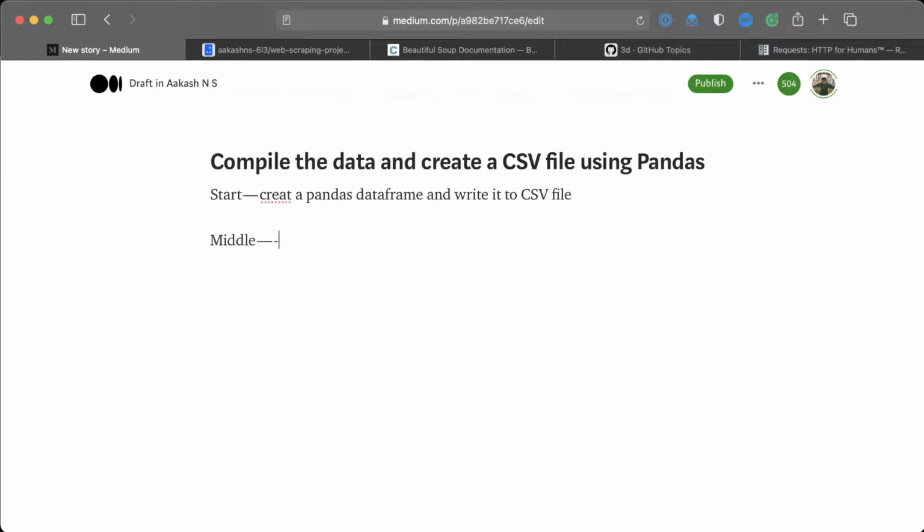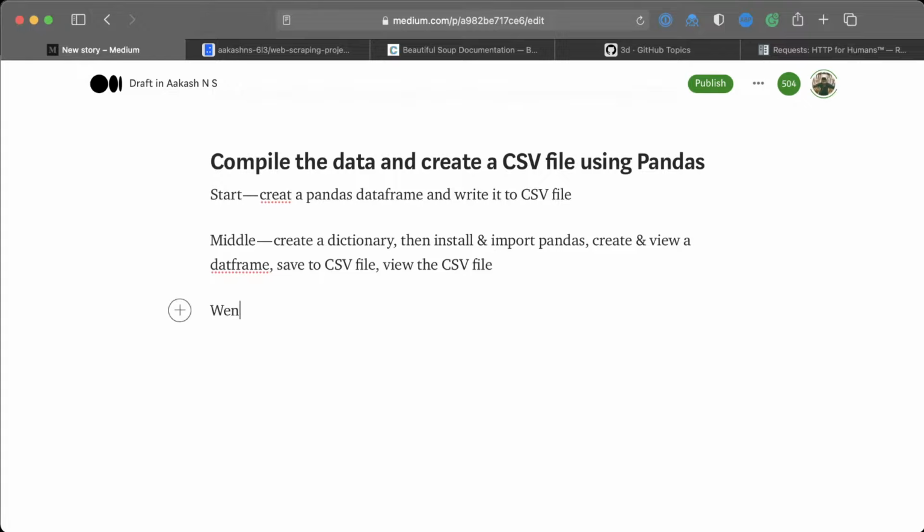Middle is first install. So first is to create a dictionary, then install and import pandas, then create a data frame, or create and view a data frame, then save to CSV file, then view the CSV file.